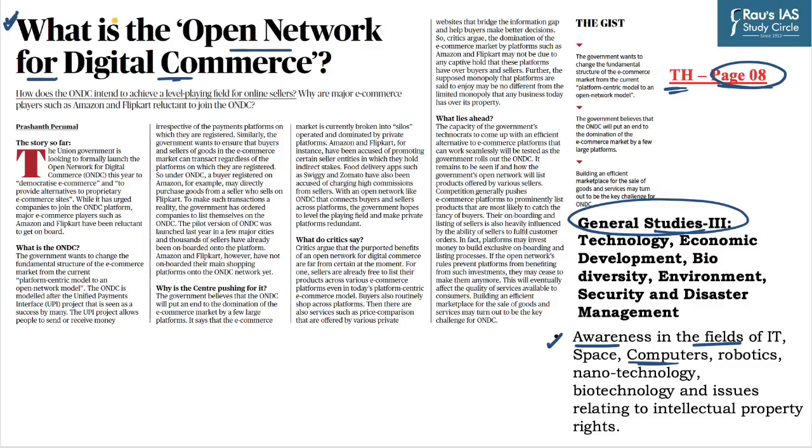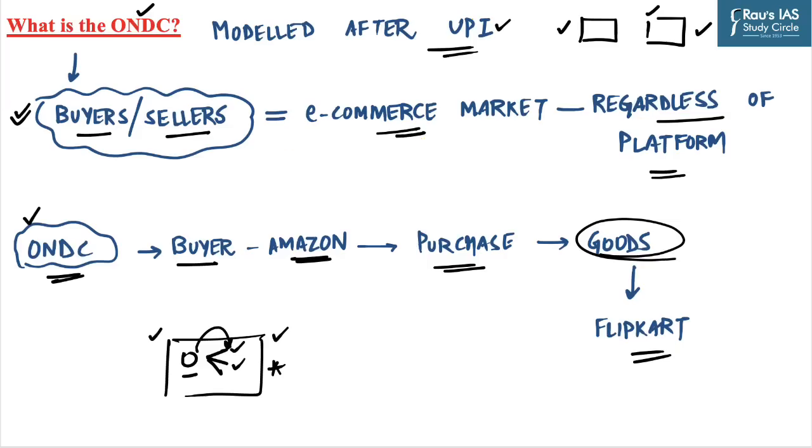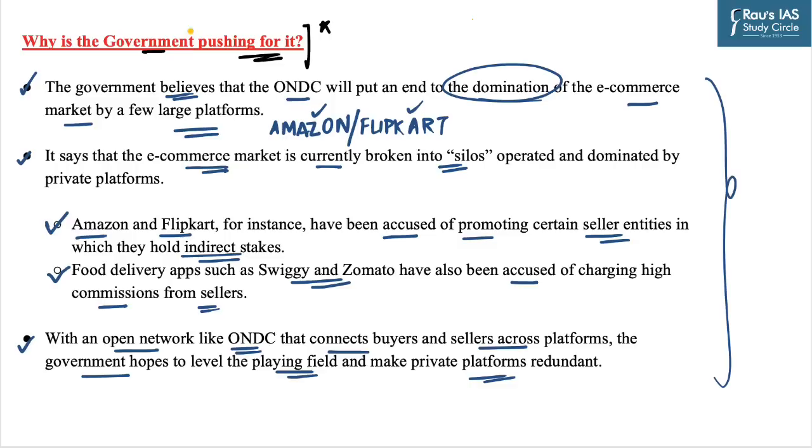And a quick recap of our discussion. First of all, we have discussed the context and its relevance for General Studies Paper 3. We have also seen a prelims and mains question. We have discussed what is ONDC and why the government is pushing for it. That's all for today's discussion.